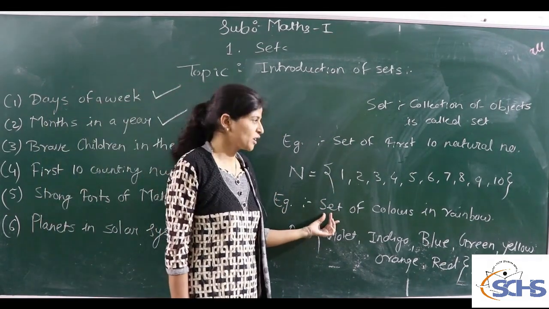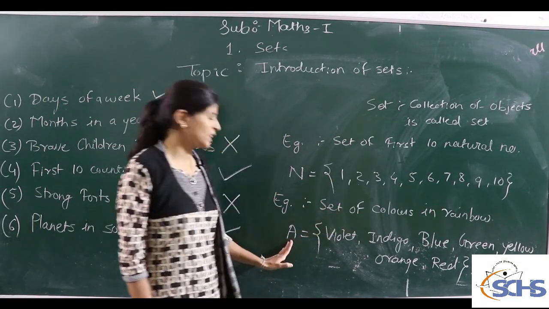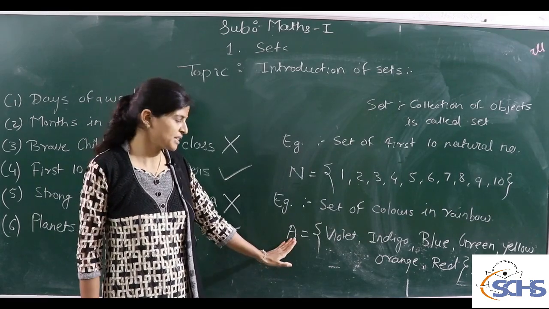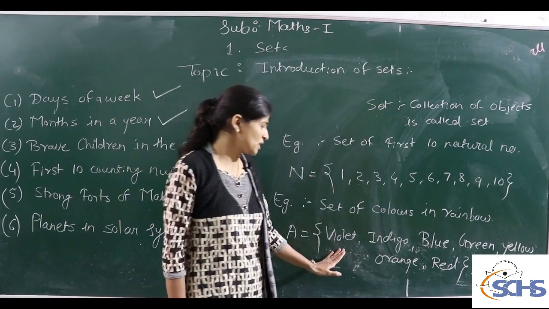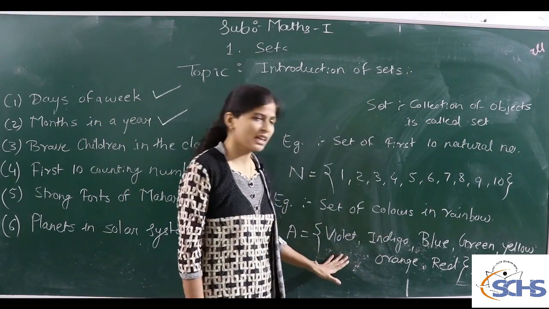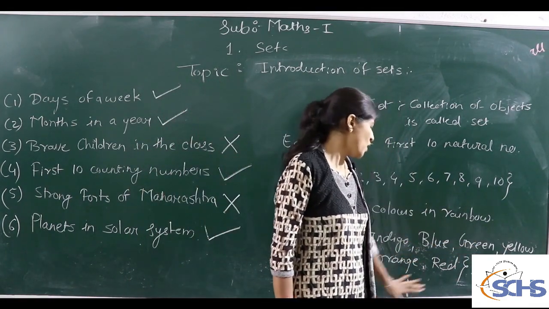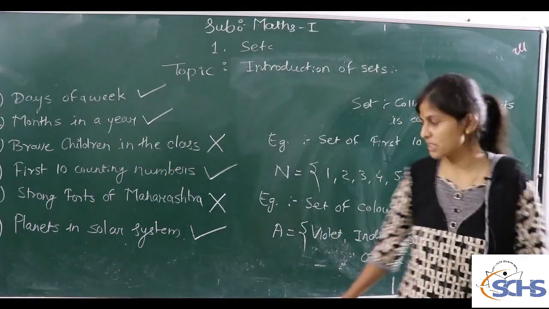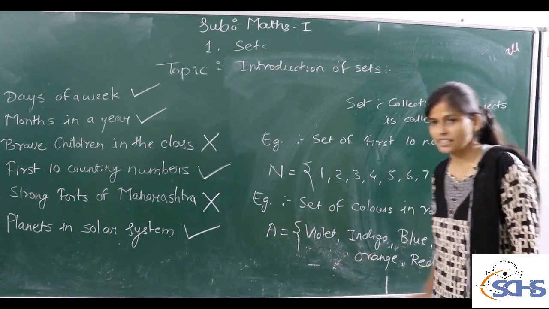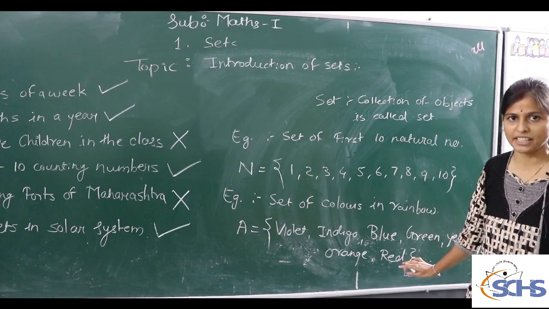We have to write down the set of colors in the rainbow. So we give the name of a set by a capital letter, suppose A, B, C, D, any alphabet, and write down the elements. There are 7 colors in the rainbow, that is violet, indigo, blue, green, yellow, orange and red. So we write these elements inside the set, inside the curly brackets. This is the method of writing a set.